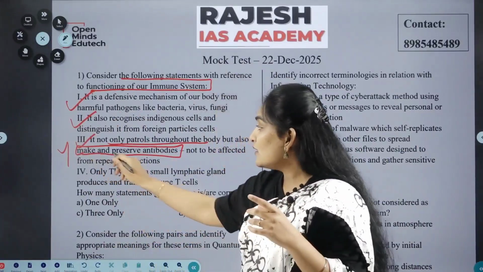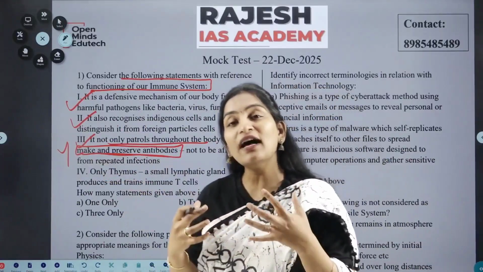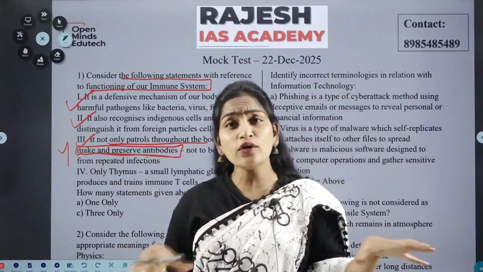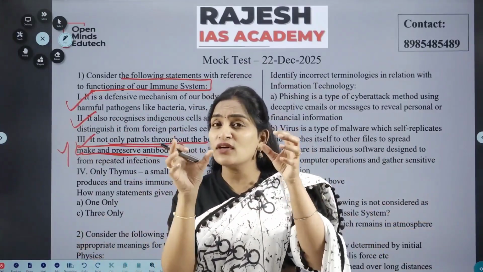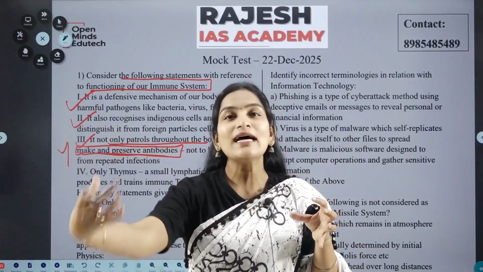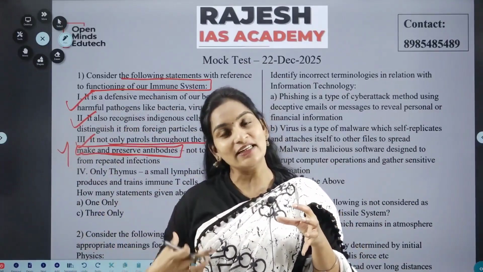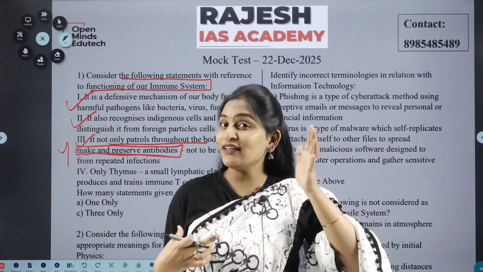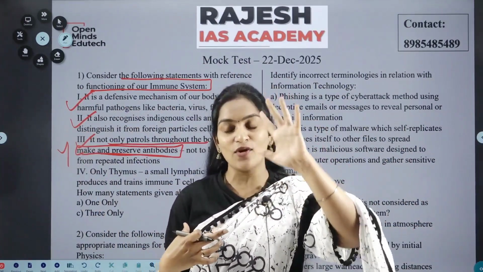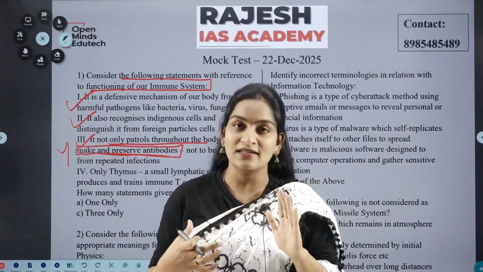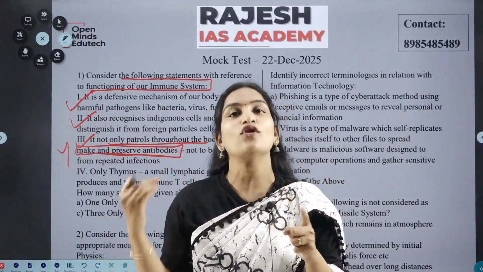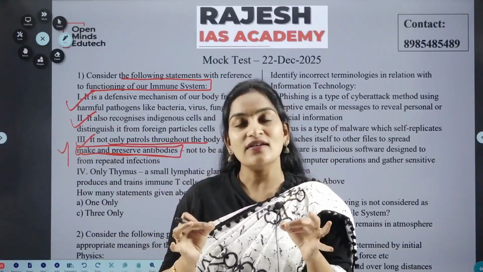So it will make and also preserve the antibodies. Once the whole body is devoid of the foreign particles, the antibodies will be stored within the immune cells. And the next time a similar type of foreign particle enters our body, we already have an antibody mechanism. So we will directly generate the antibodies to kill these foreign particles, instead of once again patrolling, checking, comparing and all these things. Directly we're going to generate antibodies.